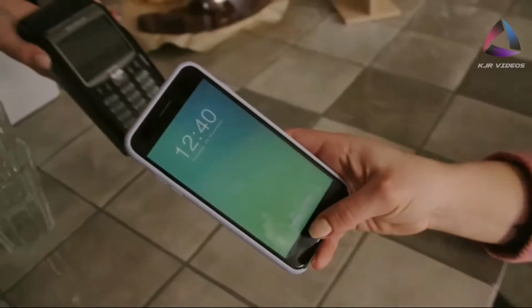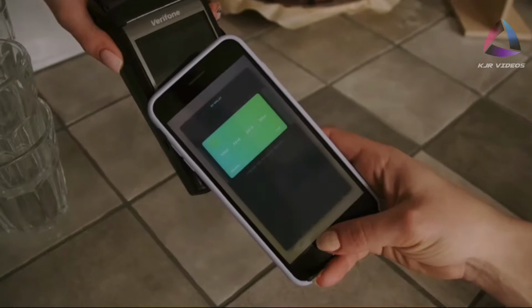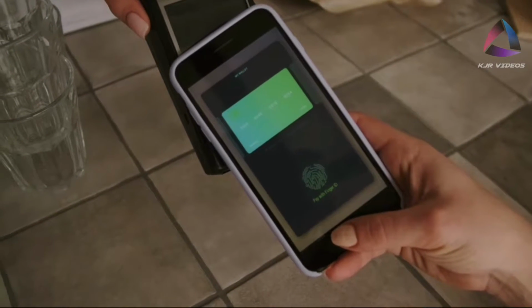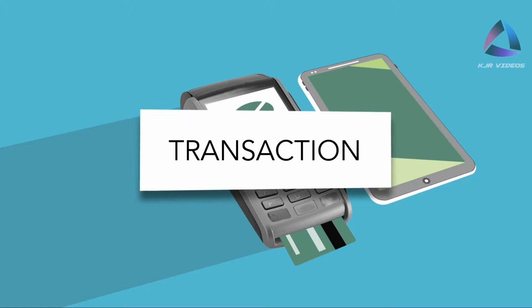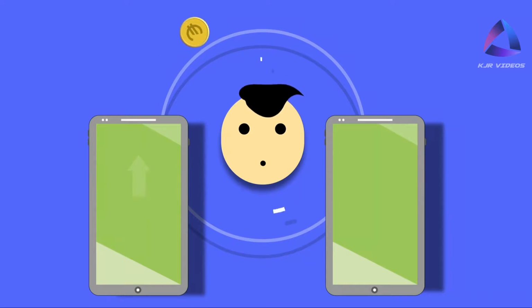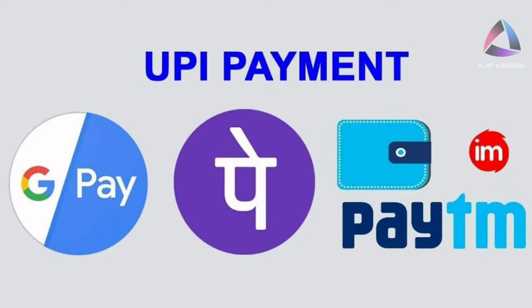Have you ever done a transaction, whether an online transaction or an ATM transaction, whatever? For today's video, we are going to explore how online transactions and ATM transactions are done. Do you know how we transfer money from one phone to another via any kind of UPI app, such as Google Pay, Paytm, PhonePe, and PayPal? Everything is done due to the UPI payments app.